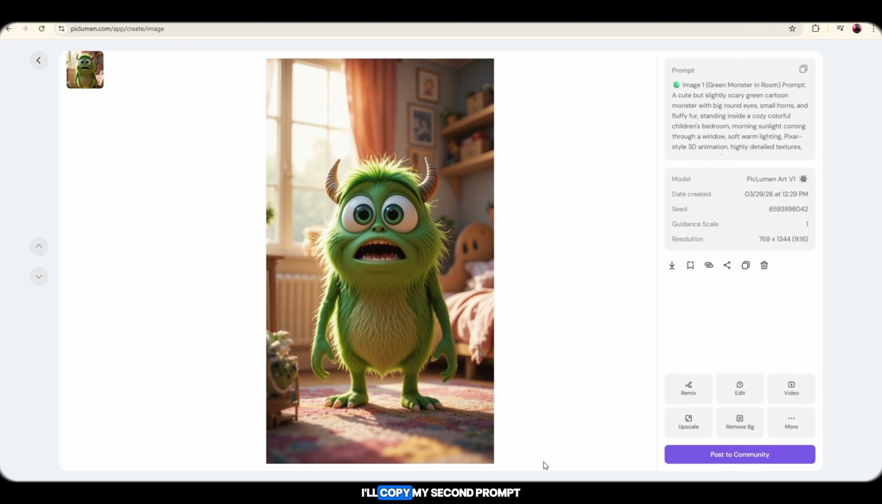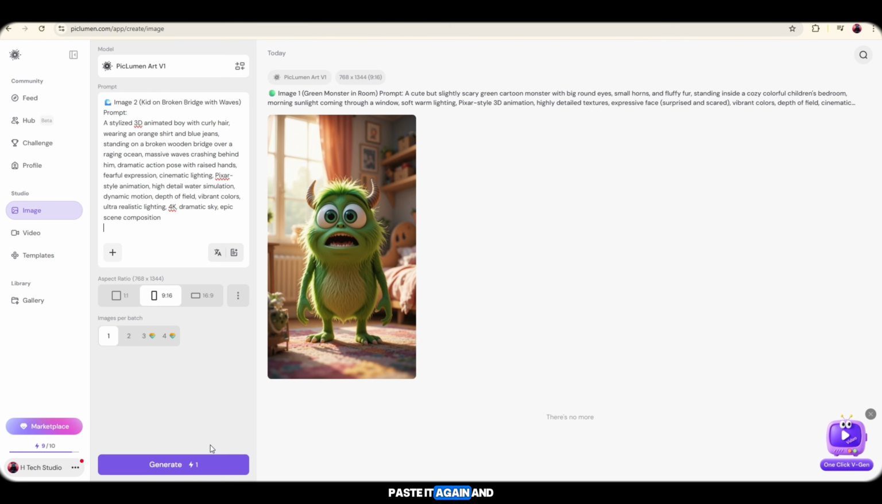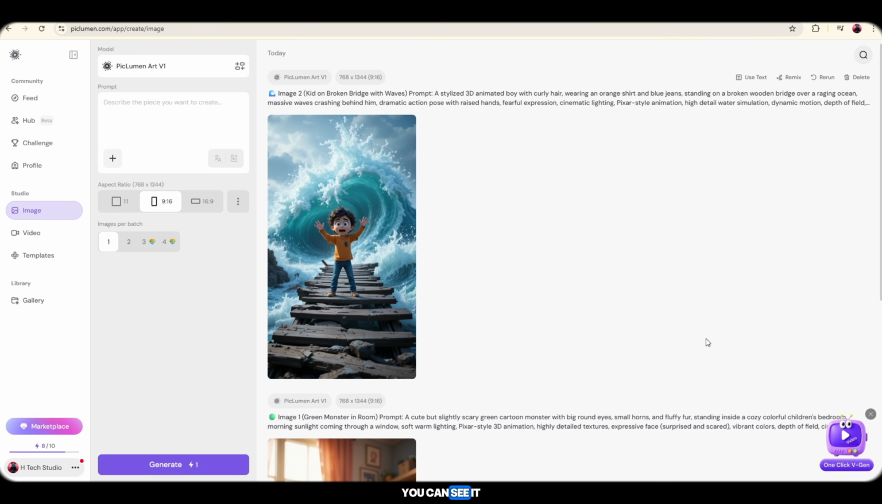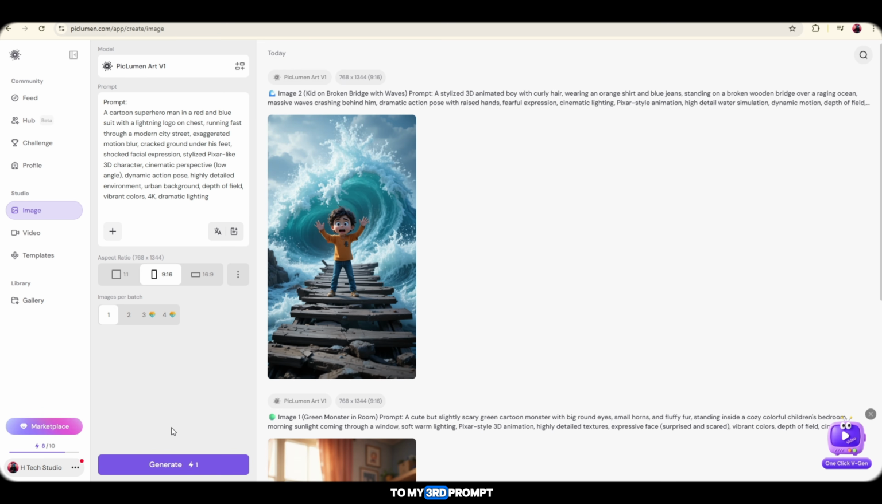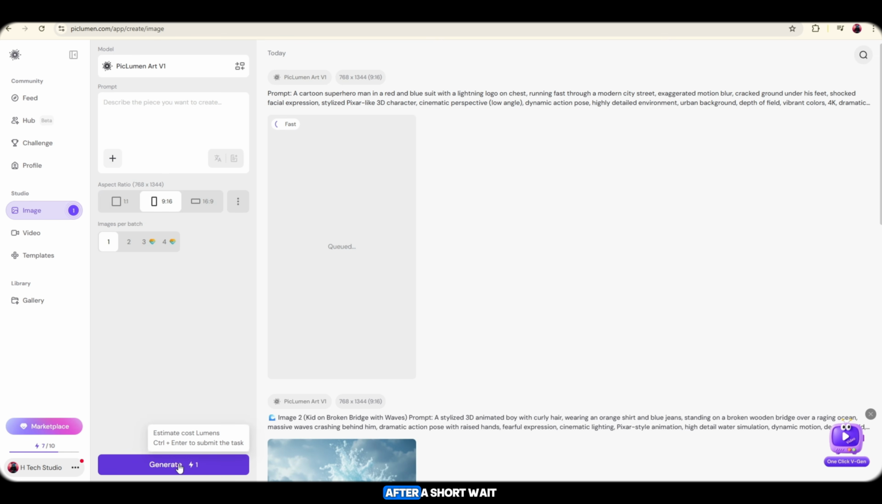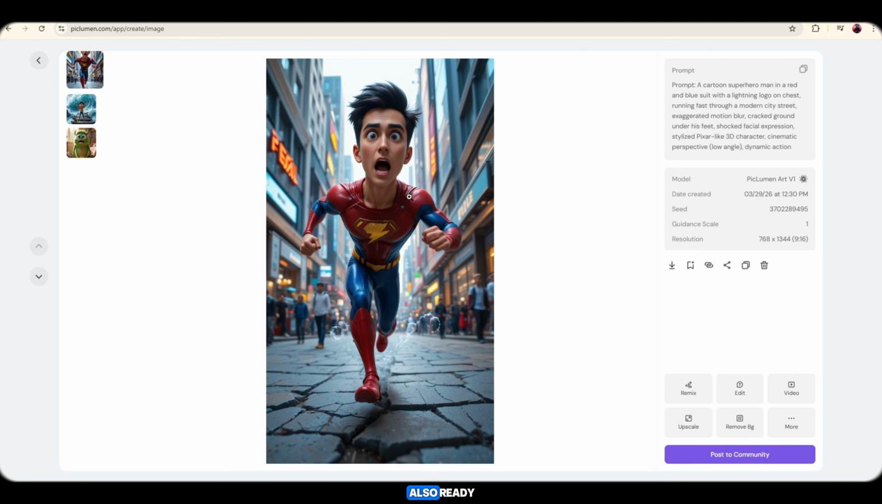Now viewers, I'll copy my second prompt, paste it again, and click on Generate. After waiting a few seconds, you can see it has created another 3D image, this time a kid on a broken bridge scene. Great. Now, I'll move to my third prompt, which is a superhero prompt, like Superman style. After a short wait, you can see my third 3D image is also ready.